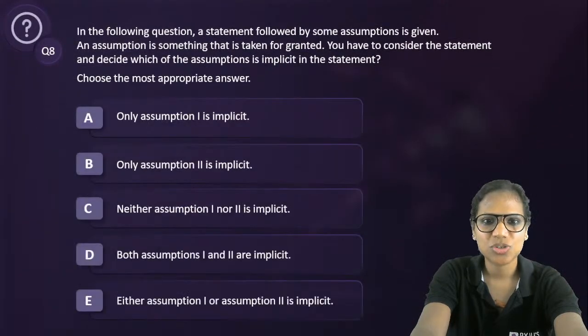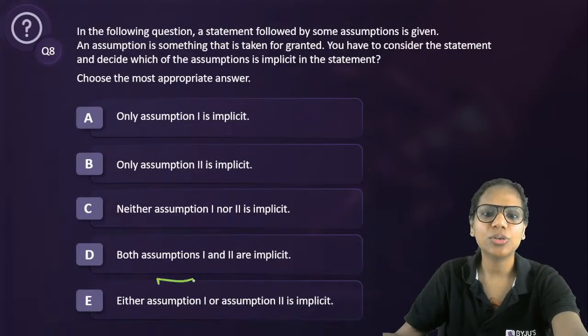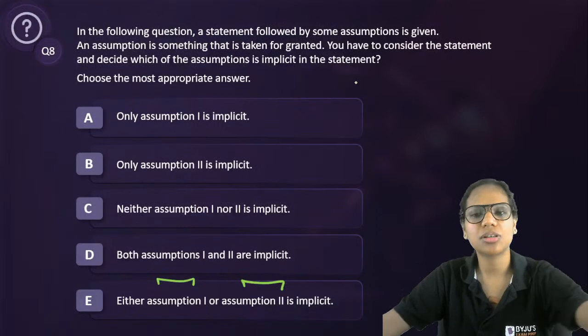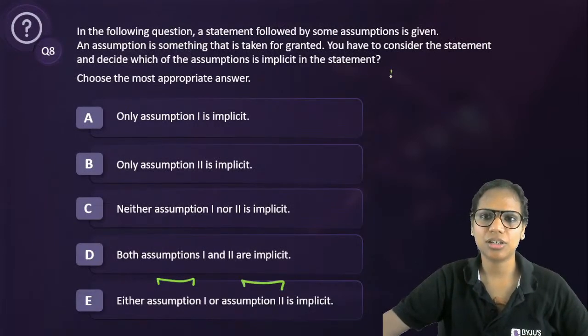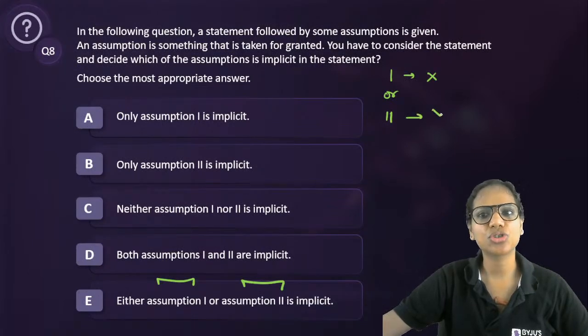So this one, question number 8. Again, these are your options. Now, what is either 1 or 2? Either assumption 1 or assumption 2. This is a very rare scenario. Either or means that individually neither assumption is true. Individually neither is true. But they are dependent on each other.